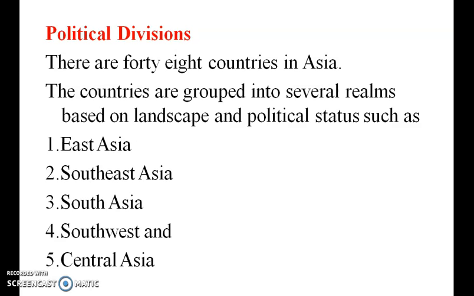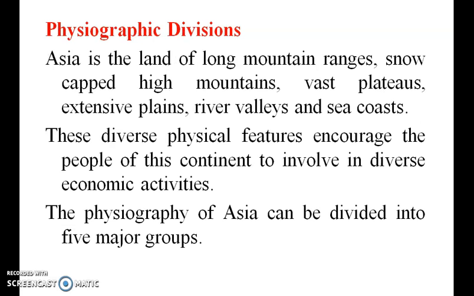Political divisions. There are 48 countries in Asia: East Asia, Southeast Asia, South Asia, Southwest Asia and Central Asia. Physiographic division. Asia is the land of long mountain ranges, snow-capped high mountains, plateaus, extensive plains, rivers, valleys.